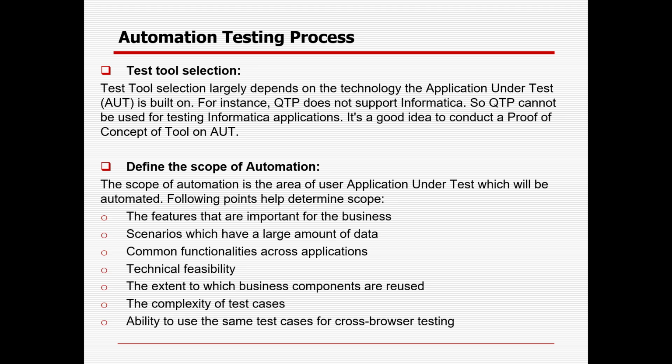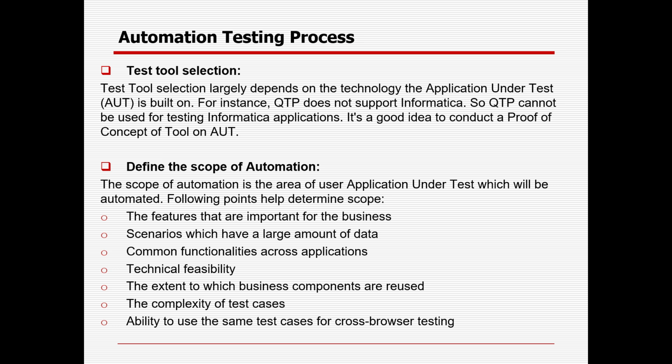Test tool selection largely depends on the technology your application under test, or AUT, is built on. For instance, UFT or QTP does not support Informatica, so QTP cannot be used for testing an Informatica application. It is a good idea to conduct a POC, or proof of concept, of the tool on the AUT so that your tool can be compatible. A free tool might work, or sometimes you can go for a licensed tool, but your tool should support all your requirements so that you can proceed with it.